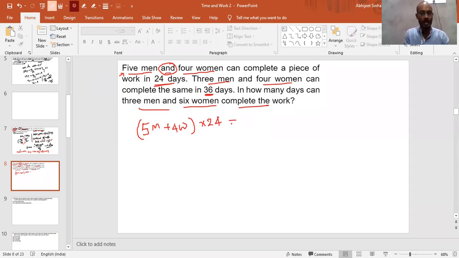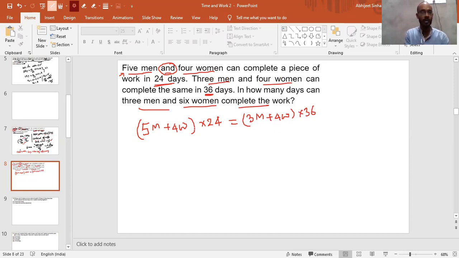Now this should be equal to the total work done by the second group also. And in the second group, what is the per day efficiency? Because there are 3 men, this is 3 times of M, plus there were 4 women, so this is 4 times of W, and they took 36 days.